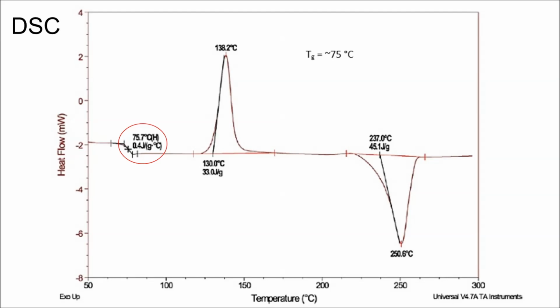The next important feature is the big release of heat, which signifies the crystalline bonds breaking. This would be the melting point temperature, which is at about 250 degrees Celsius. From these temperatures, and looking at a list of common polymers, we can see that this is PETE.